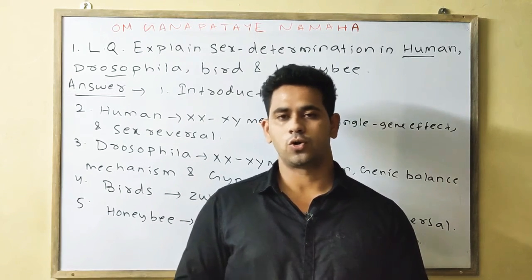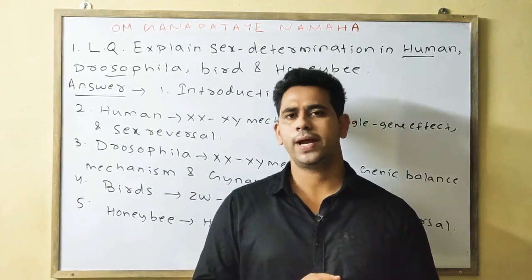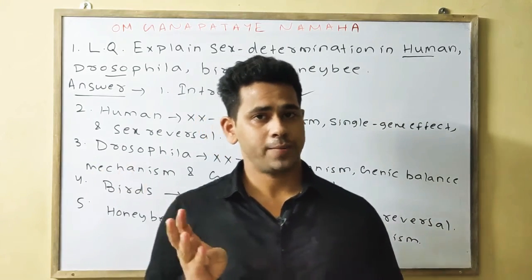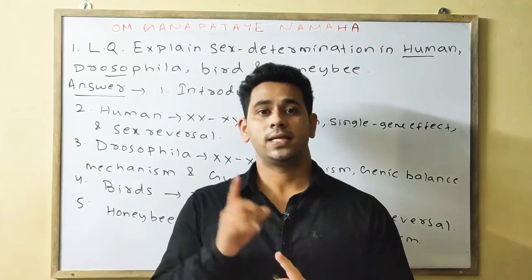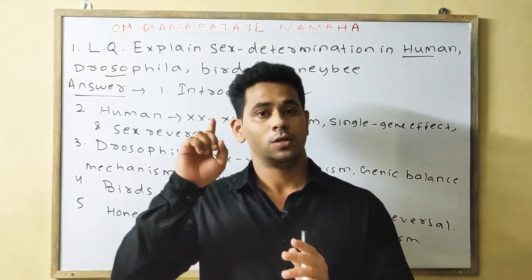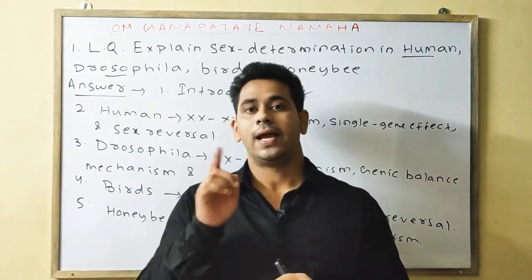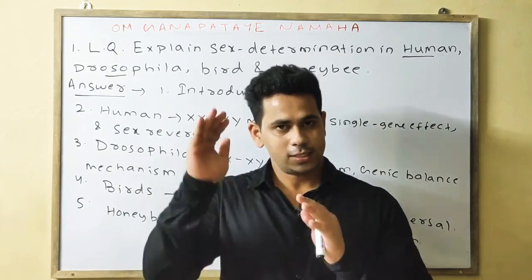They first proposed the chromosomal theory. You also write that point. Then you write the various types of chromosomal mechanism, that is your XX-XY, XX-XO mechanism. Then ZZ-ZW. Then your ZZ and ZO mechanism, and lastly your haploid-diploid mechanism. Okay, this is your types.